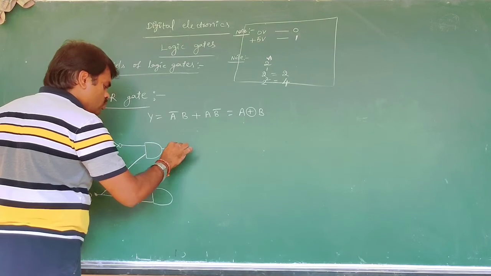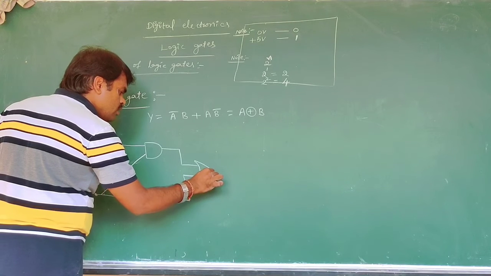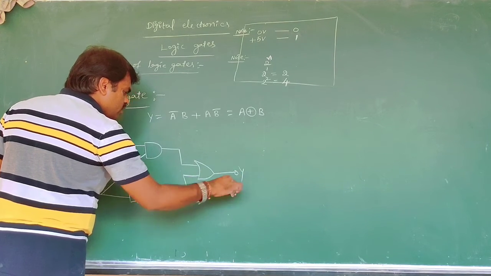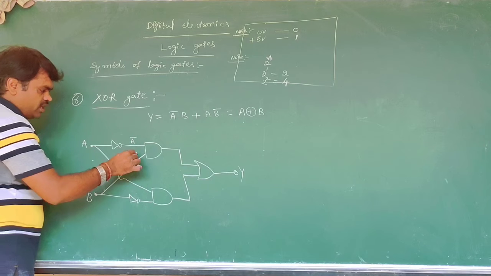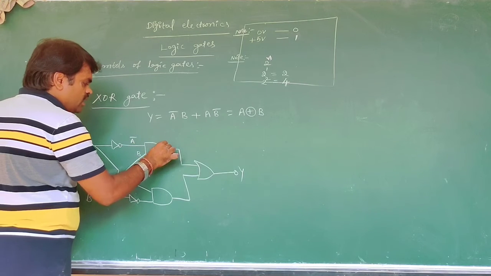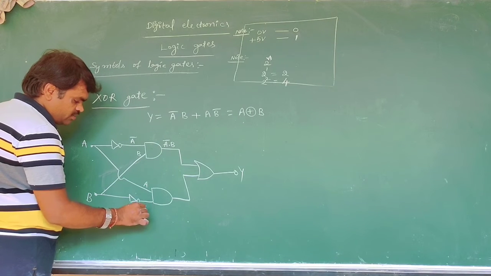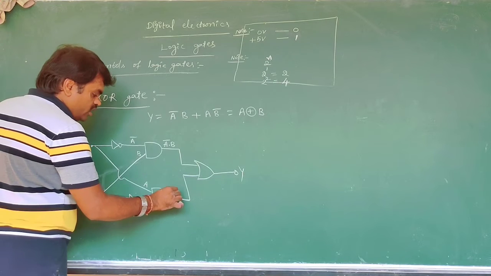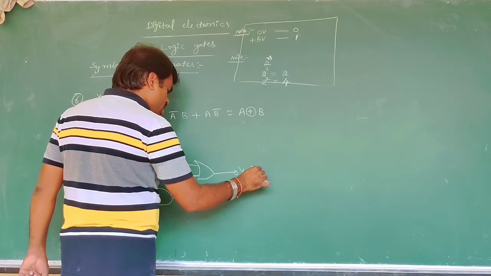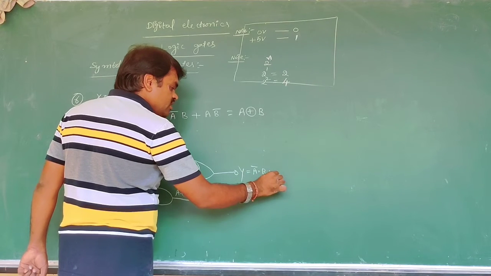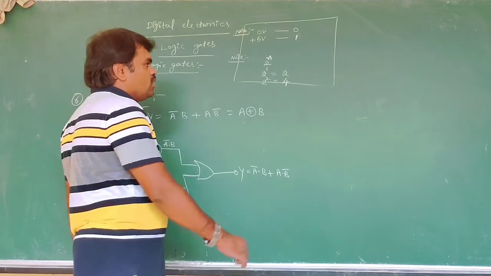Here we have constructed it like this. Y is the A, the A bar, the B. Now it is A bar dot B through an OR gate. Now it is the A, and the B bar because of the NOT gate. Then we get A dot B bar. Now both are combined, and we get A bar dot B plus A dot B bar because of the OR gate. Now we can see the truth table for it.